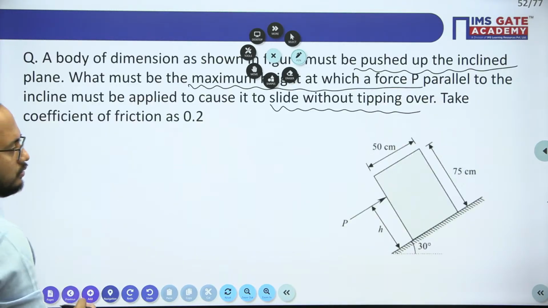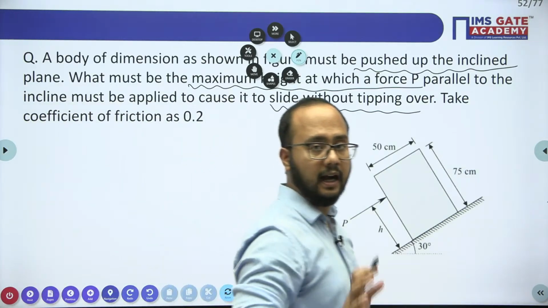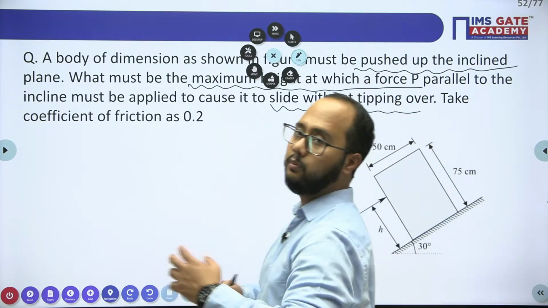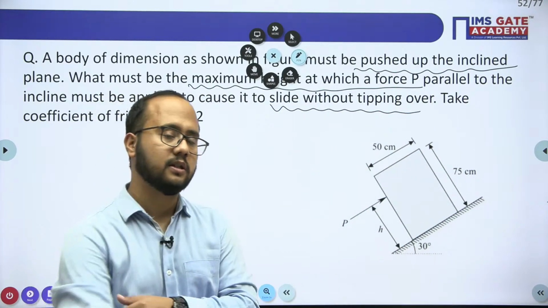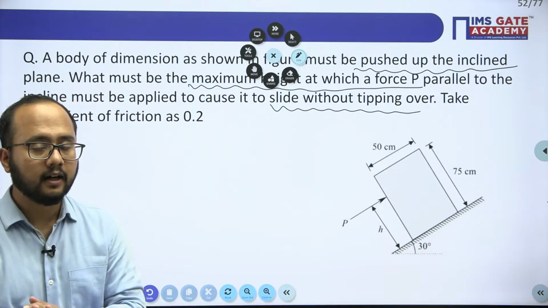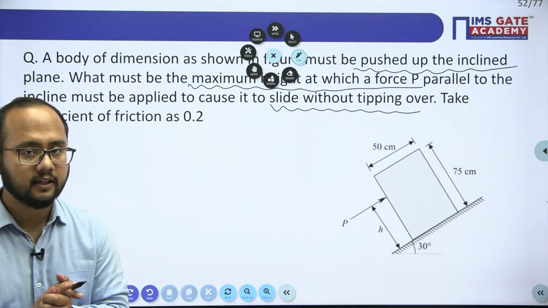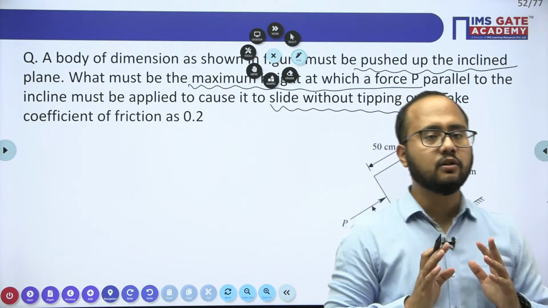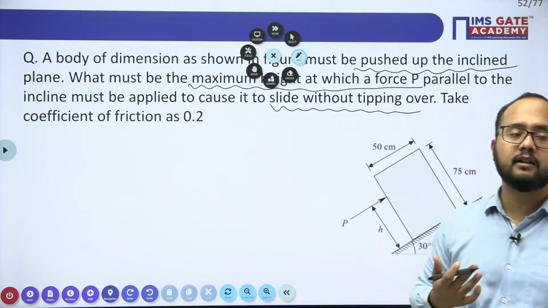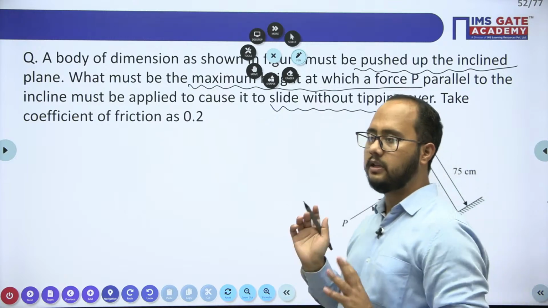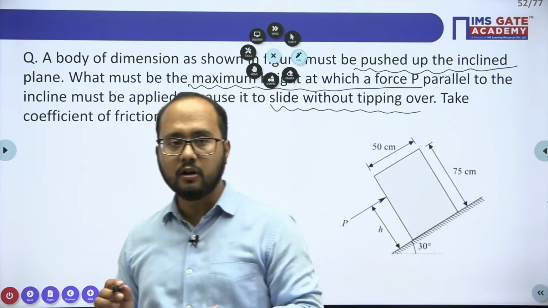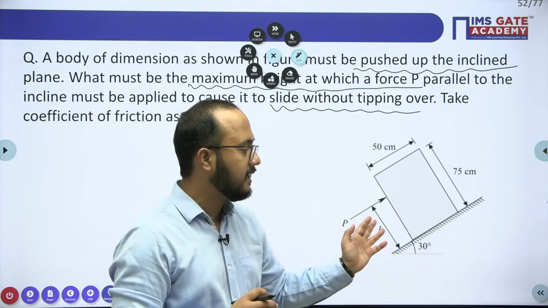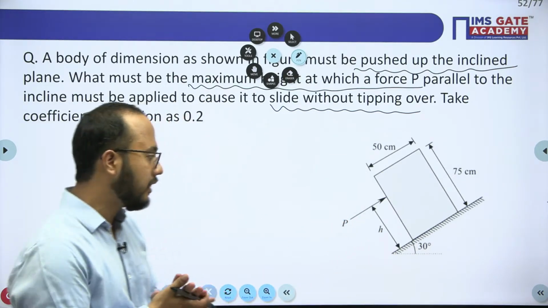So I hope question is clear to you, and this is one of the most important questions from the friction chapter. Tell me, is this part clear, everyone? Yes. Okay. So they've mentioned in the question, sliding has to be there without any tipping. We have to ensure tipping should not be there. We have to consider only the sliding case. How we can consider those things?